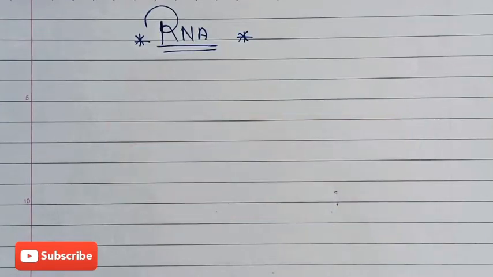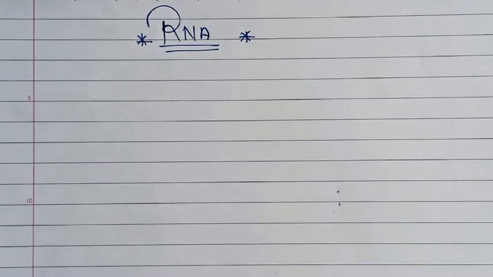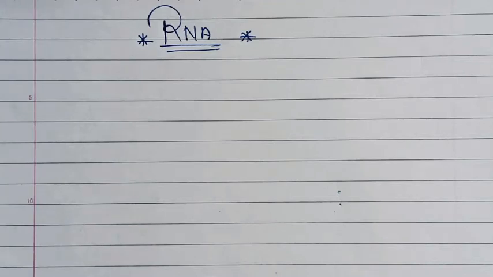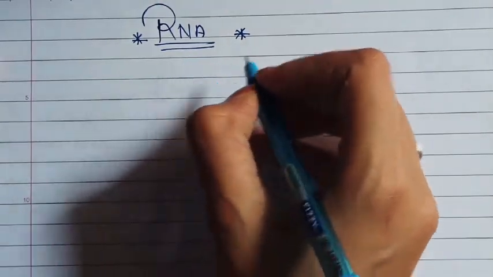In previous videos we have discussed DNA, that is, deoxyribose nucleic acid. Now in this video we are going to talk about RNA and its structure on the basis of function, that is mRNA, tRNA and rRNA. RNA is a ribose nucleic acid, and these ribonucleic acids are also polymers of nucleotides. So first we are going to see what RNA is.